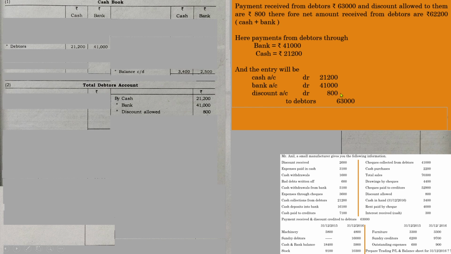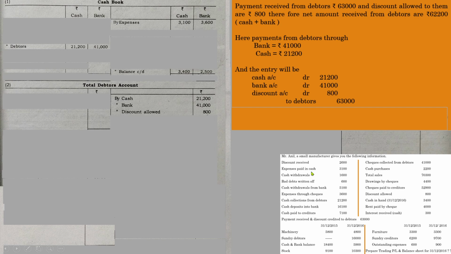So this is how you have to deal with. Since it is an important adjustment and it is a new adjustment, apart from the cases which we have discussed previously, that is why we have written down these details at first. Now let us go through each individual detail given in the question.